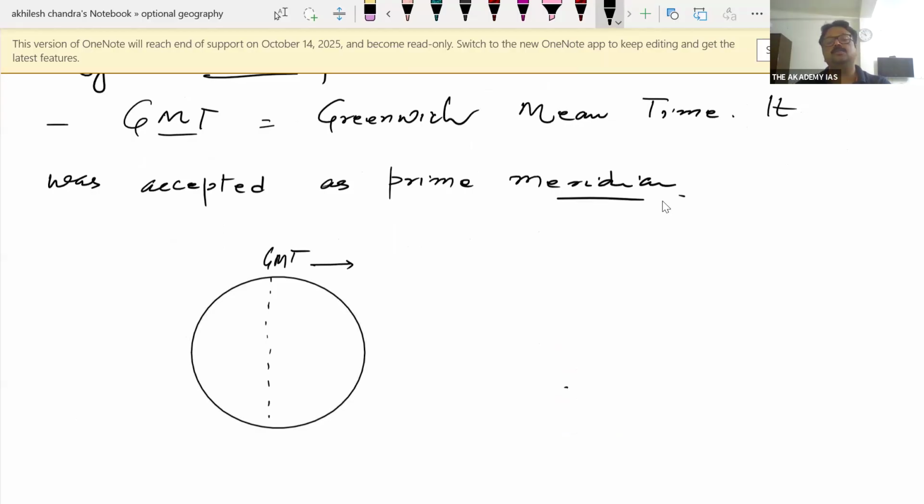To the east, it is the Eastern Hemisphere, and to the west, it is the Western Hemisphere.